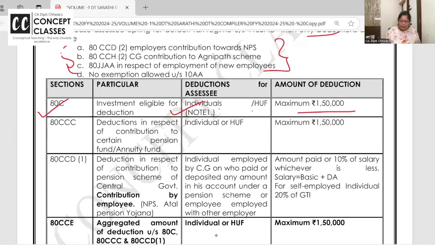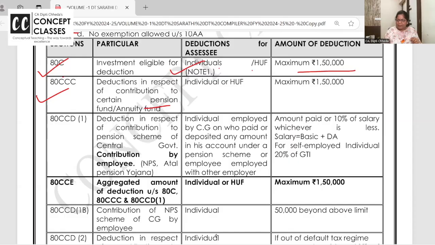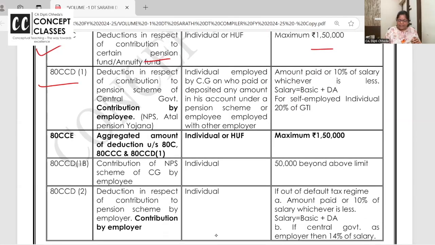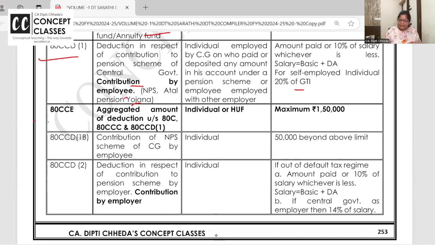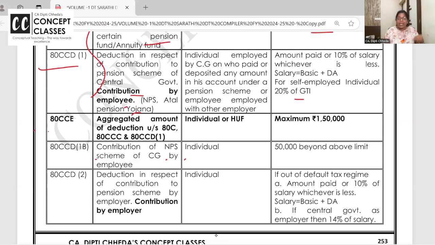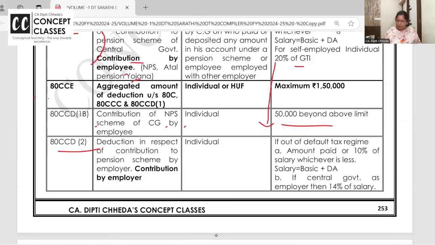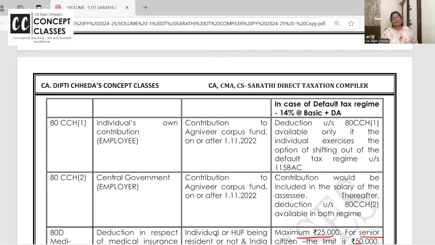Well, let us look from here also at the table. 80C 150,000 all investments LIC PPF, 80CCC pension fund and all 150,000, 80CCD(1) contribution by employee to NPS. 80CCE is the upper limit of all the three. 80CCD(1B): employee can still put 50,000 above this. Under 80CCD(2), his employer can contribute 14% if he's a central government employee or 10% otherwise. Okay. In case of default tax regime, even other employers can contribute 14%.